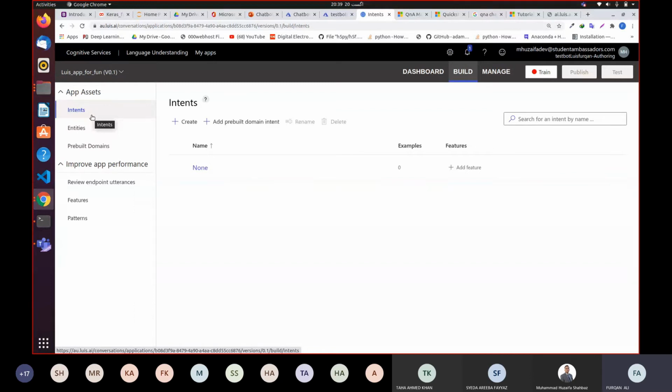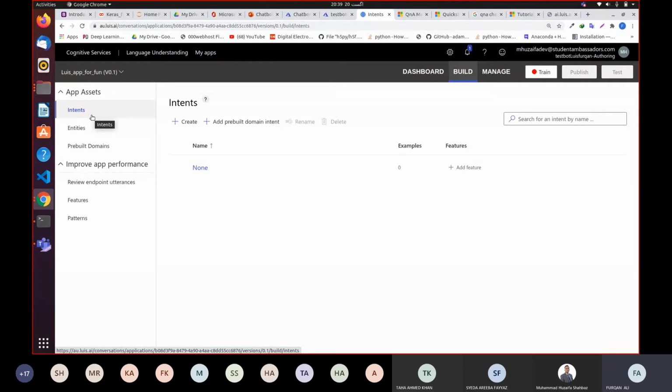For those restaurants, I need a chatbot, because I'm not going to hire a separate person to reply to customer queries. A customer comes and asks, what's the price of the middle size pizza? What's the price of the larger size pizza? I'm not going to hire a separate person for this. Why not have a built-in chatbot, so that a customer comes and asks directly to our chatbot what's the price of this pizza, and it replies. So for that, you have to create intents.